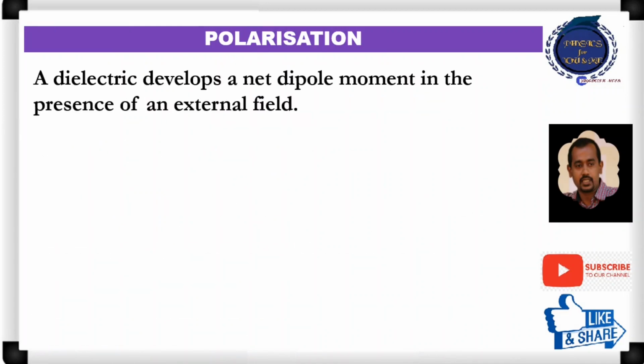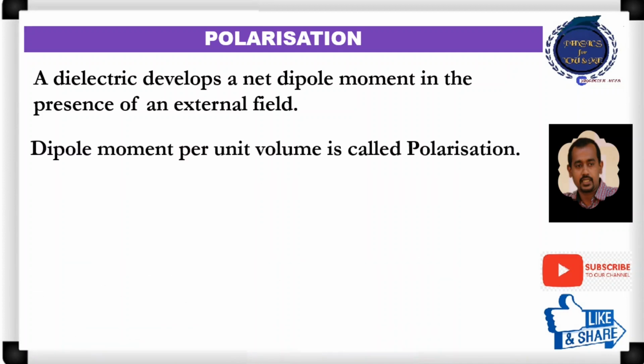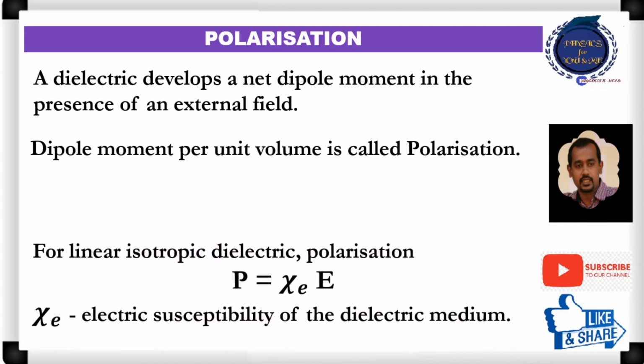What is polarization? A dielectric develops a net dipole moment in the presence of an external field, either due to the alignment of the dipoles or due to the induced dipole moments. Dipole moment per unit volume is called polarization. For a linear isotropic dielectric, P is equal to chi_e times E, where chi_e is known as the electric susceptibility of the dielectric medium.